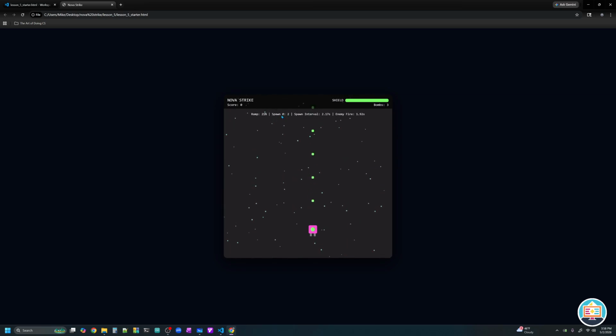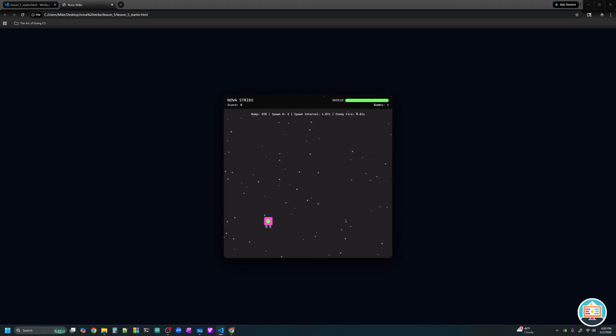Right now, the enemies are going to spawn in waves of 2. And let's see, as our ramp gets bigger and bigger and bigger, what will they spawn at? They'll probably begin spawning in waves of 3 at some point. I'm going to pause the video and let this ramp system build up, and we'll look at where our values are when the ramp system has built up.